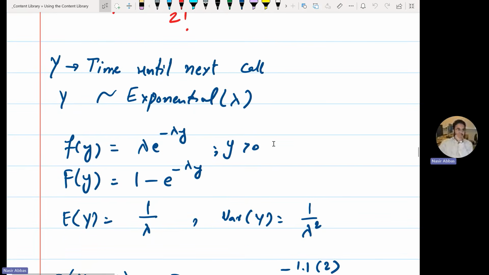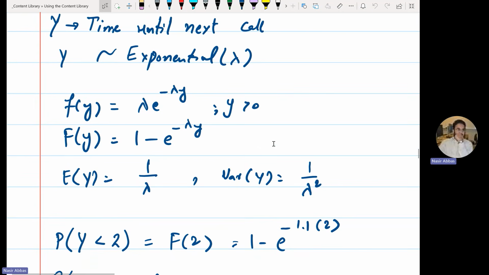This is the probability mass function. I would say probability density function now for a continuous variable. This is the probability density function of an exponential random variable. This will be given to you in the formula sheet. The only thing you need is to identify two things. Number one, from the question, you need to recognize that the question is about exponential distribution.